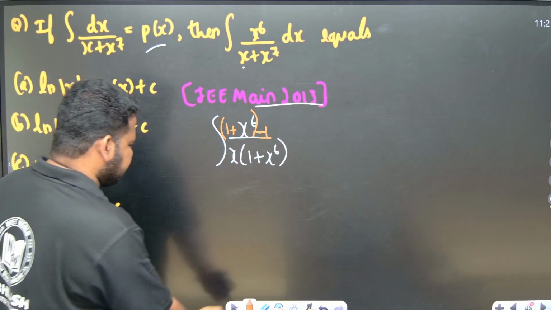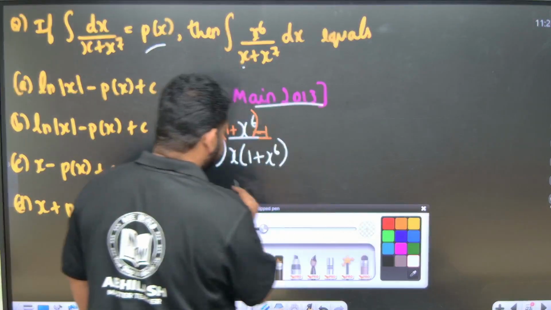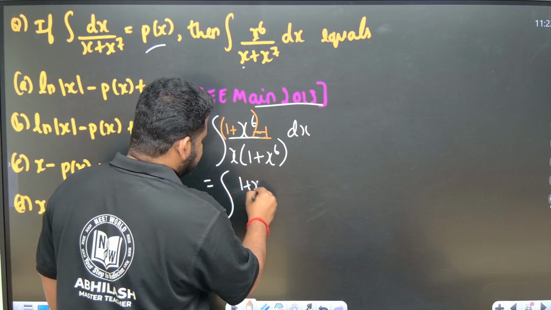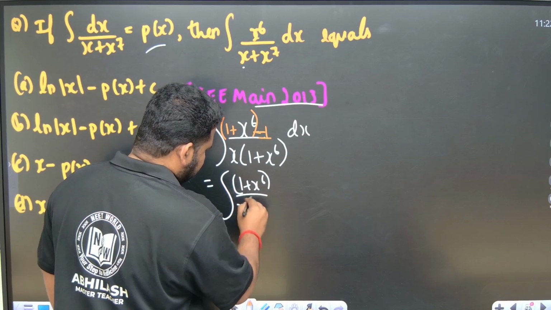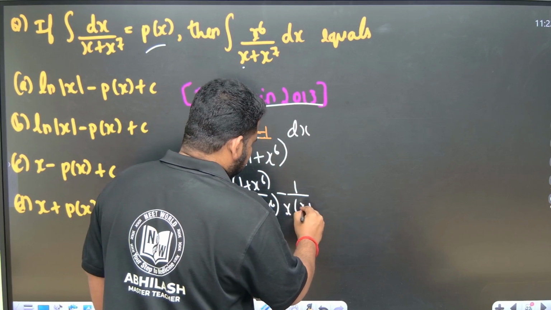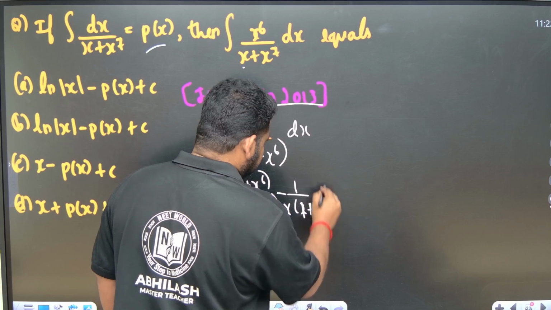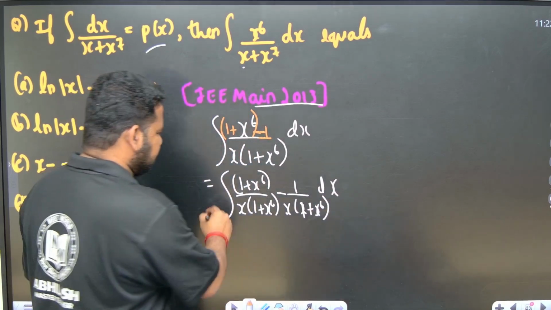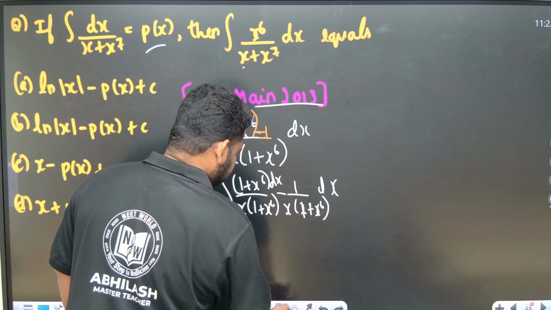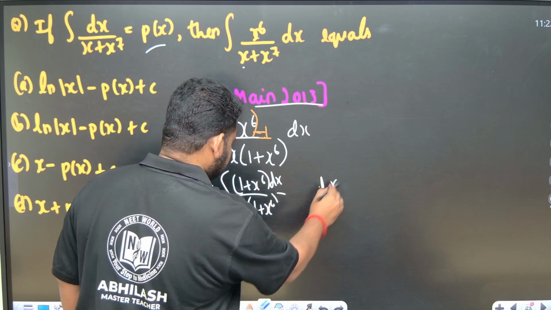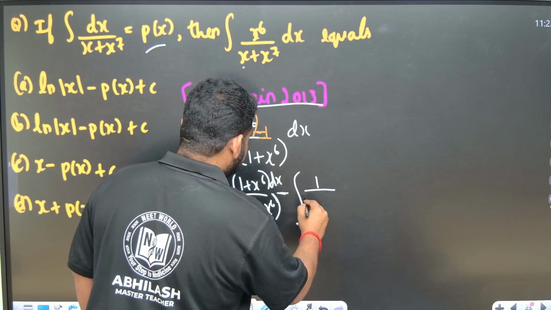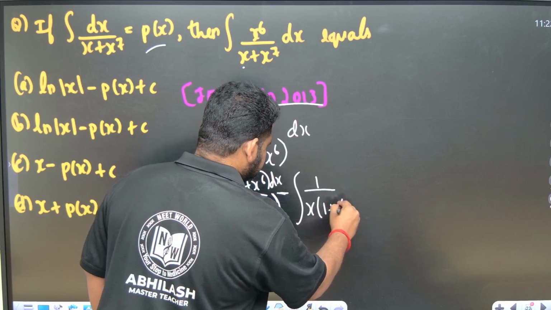So if I separate and divide it now, what will I get friends? This will become (1 plus x to the power of 6) by x into (1 plus x to the power of 6) minus 1 by x into (1 plus x to the power of 6) dx. Okay, I will apply the integral separately. This will be the integral of this one, minus the integral of 1 by x into 1 plus x to the power of 6 dx.